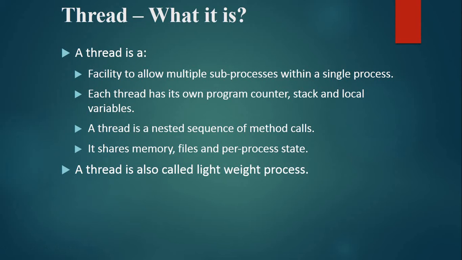Now, what is a thread? A thread is a facility to allow multiple sub-processes within a single process. Each thread has its own program counter, stack, and local variables. A thread is a nested sequence of method calls. It shares memory, files, and per-process state. A thread is also called a lightweight process. In simple terms, we can say a simple part of a process will be known as a thread.